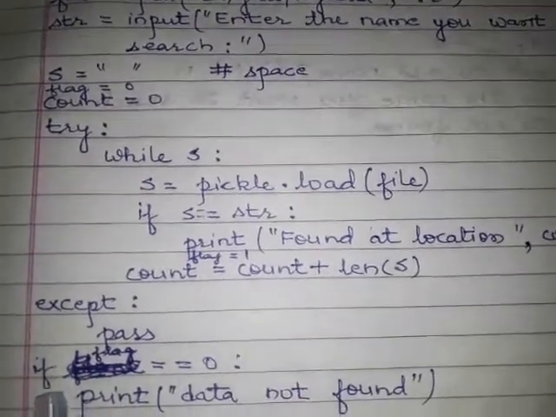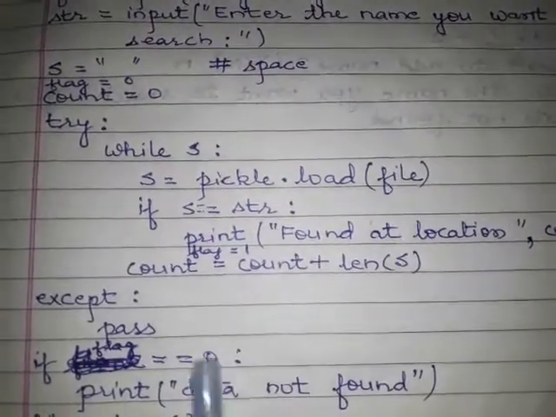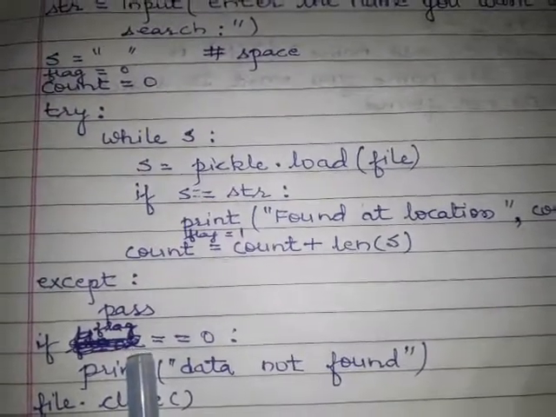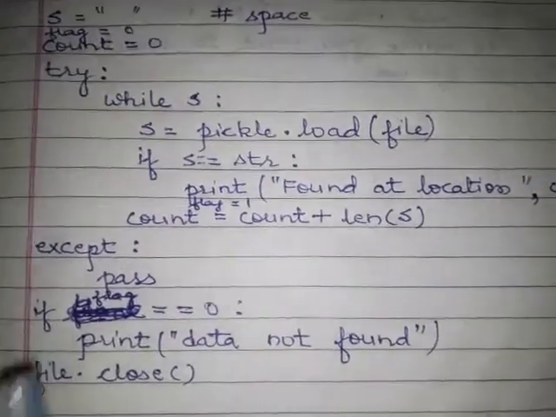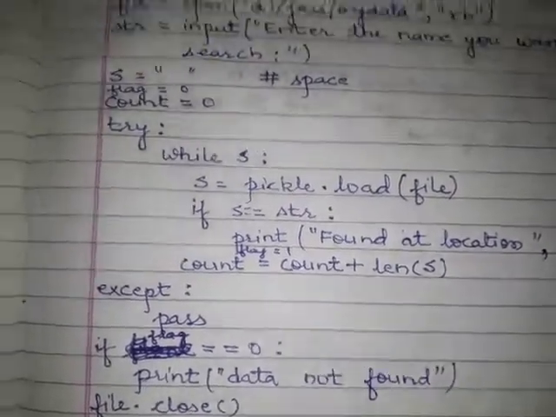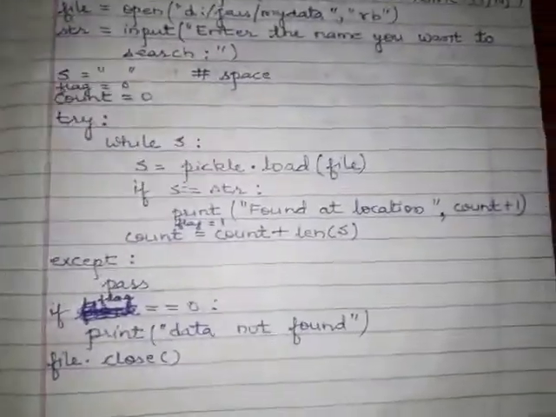Okay. Now if flag equals 0, it means your string is not matched with the content of the file. So you have to print data not found, and the file will be closed. So this will be the content of our program. I will show the screenshot also.